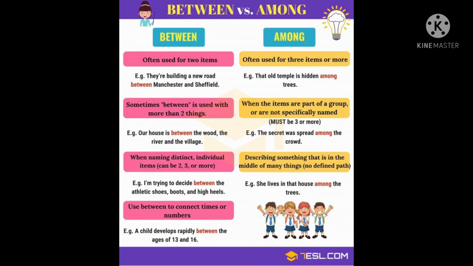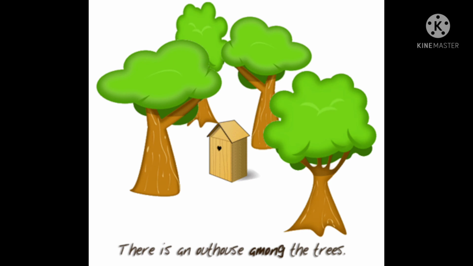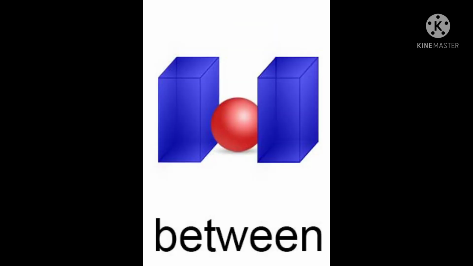Let us look at an example. Dear children, look at the picture. There is an outhouse among the trees. In the picture we have many trees. So among the trees, there is an outhouse. So what is between? This picture clarifies the meaning of between clearly. It should lie in between two objects or two persons or two things. Among means there will be more items.